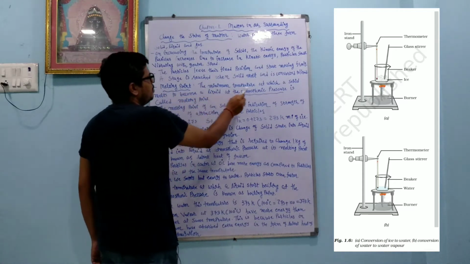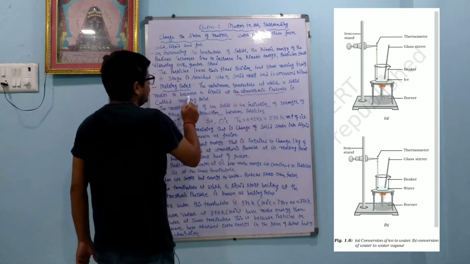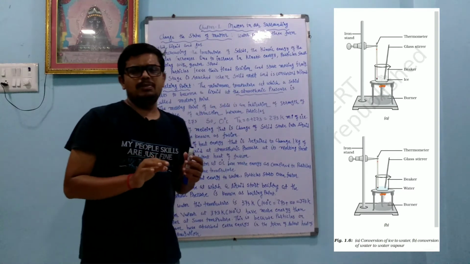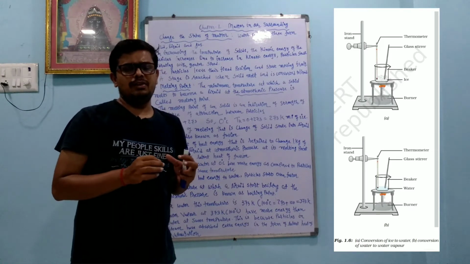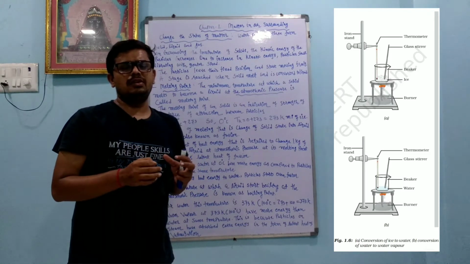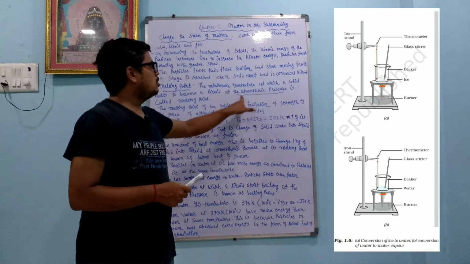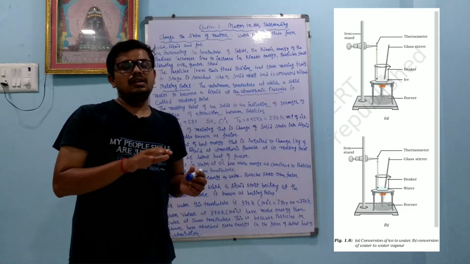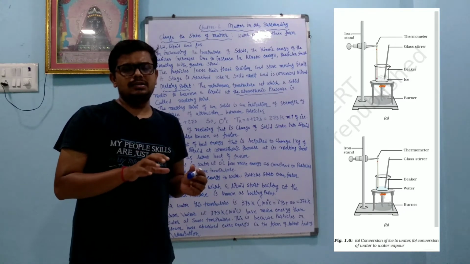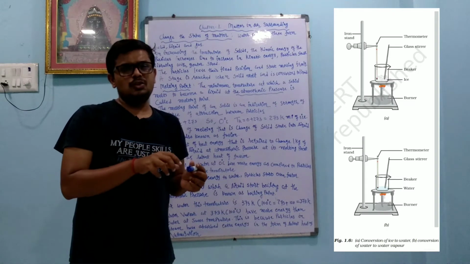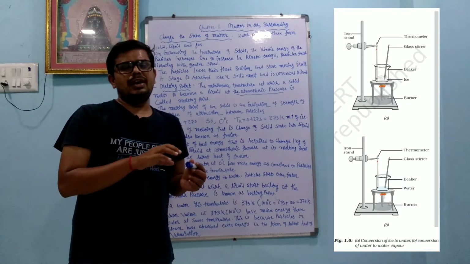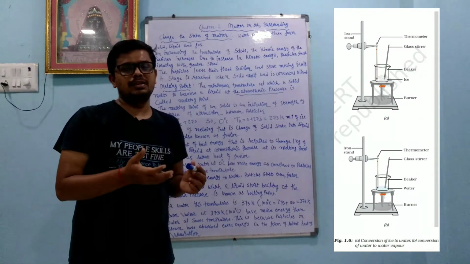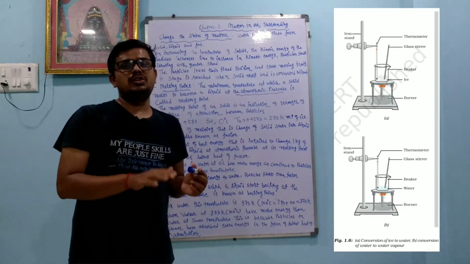Melting point: the minimum temperature at which a solid melts to become a liquid at atmospheric pressure is called the melting point. The minimum temperature at which a solid starts converting into liquid is called the melting point. The important phrase is 1 atmospheric pressure. If we increase the pressure, then we cannot easily melt the ice. I will give you an example. In a pressure cooker we add water and the temperature goes more than 100 degrees Celsius, yet the water is not vaporized, because the pressure in the pressure cooker is more.